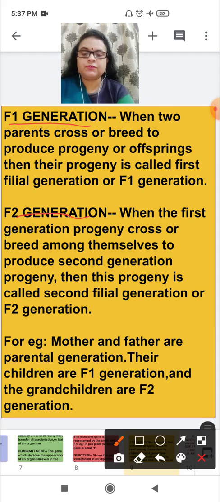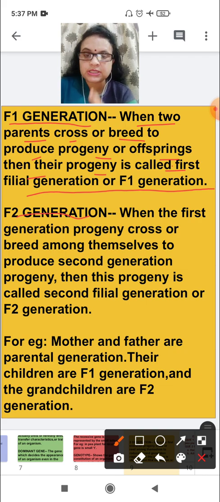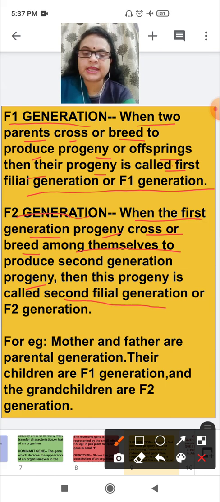When two parents cross or breed to produce progeny or offspring, their progeny is called the first filial generation or F1 generation. When the first generation progeny cross or breed among themselves to produce second generation progeny, this progeny is called the second filial generation or F2 generation.